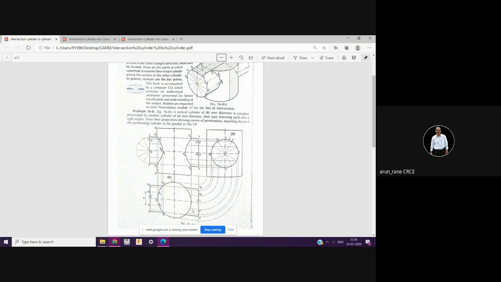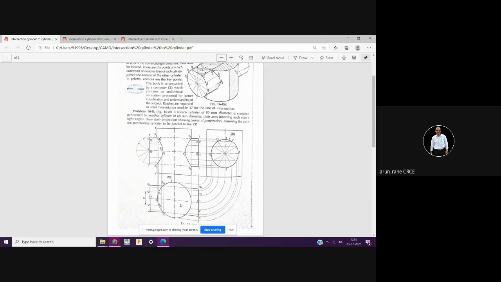And since there is one more view below, it is clear that this is front view and this is top view. And since the top view is down, it is clear that this is done in first angle. If there are two views, then you must write which one is top view and which one is front view, because either view can be top view or front view.